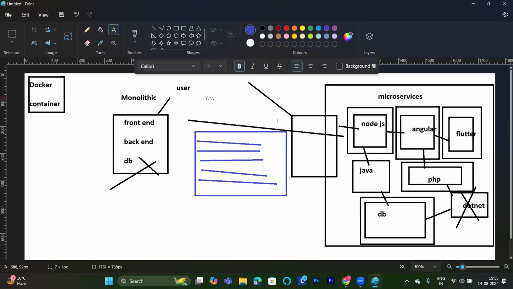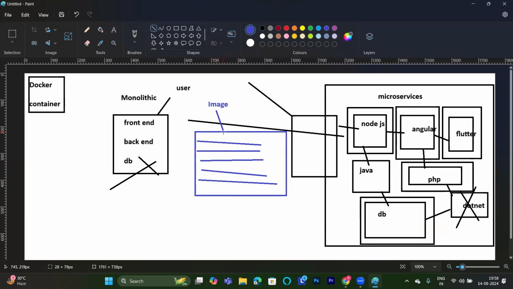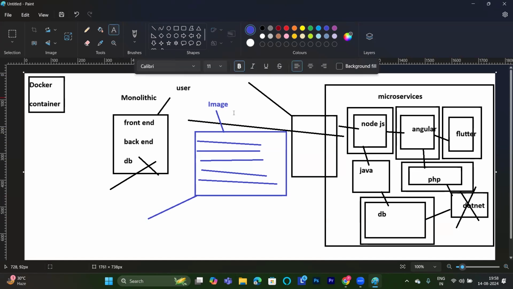We are going to put this container in the form of an image. Now this is my image. What is this image? This image is in the form of a template, layer by layer. Actually, this is a complete package of the application, which we use for transportation. And we are going to run the container from the image.